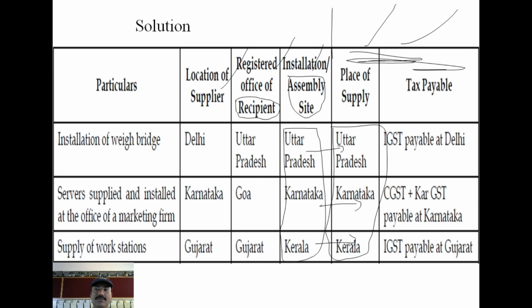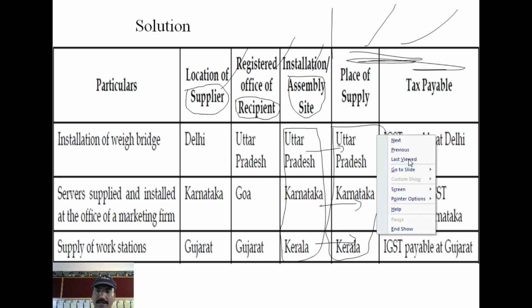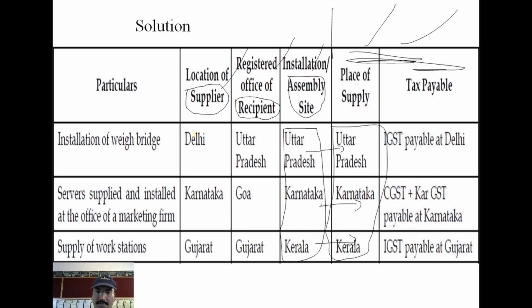Now you check whether the tax payable is IGST or CGST, SGST. For that you need to find the place of supplier and the place of supply. See, the place of supplier is Delhi, and the place of supply is Uttar Pradesh. So Delhi to Uttar Pradesh means what? It is interstate. So IGST comes. Then the supplier place is Karnataka. The place of supply is also Karnataka. So both are the same. Then it is intrastate, CGST and Karnataka state, say SGST. So this was the answer for that.